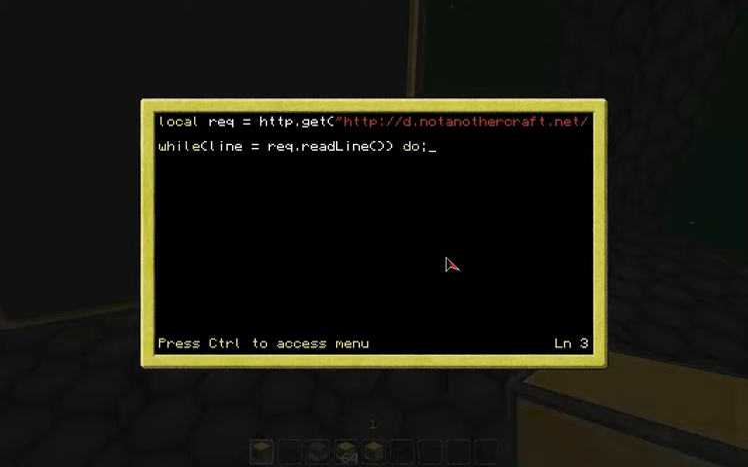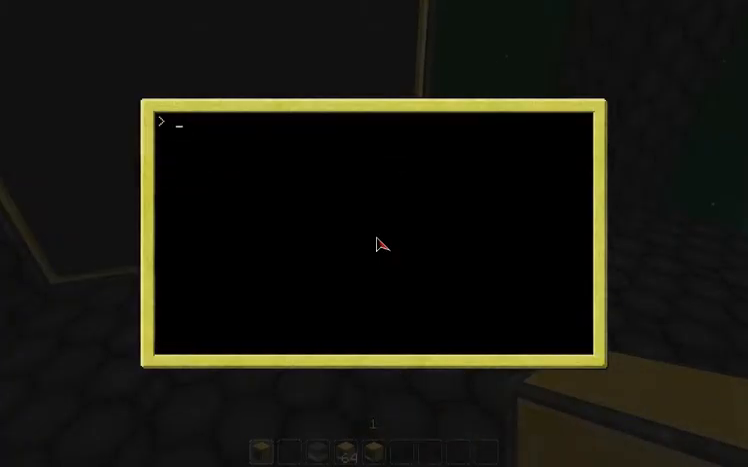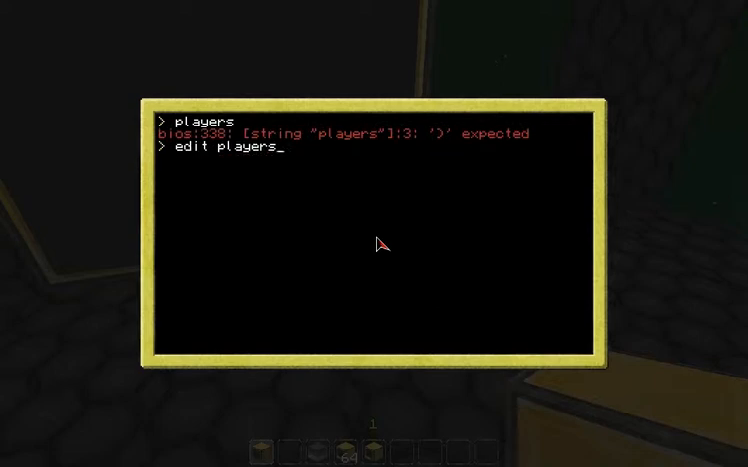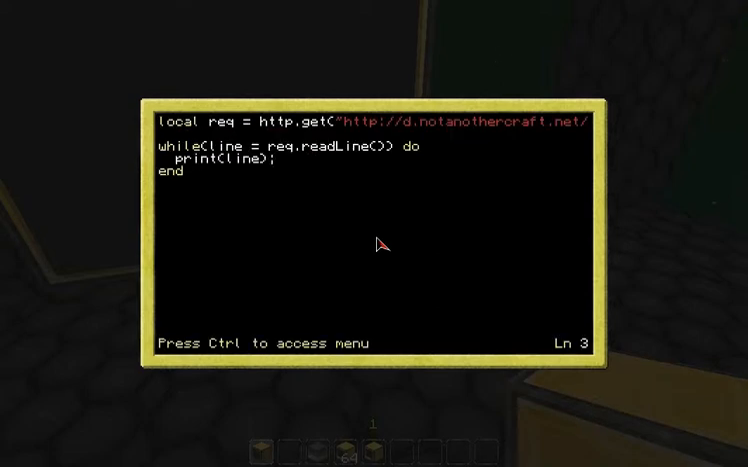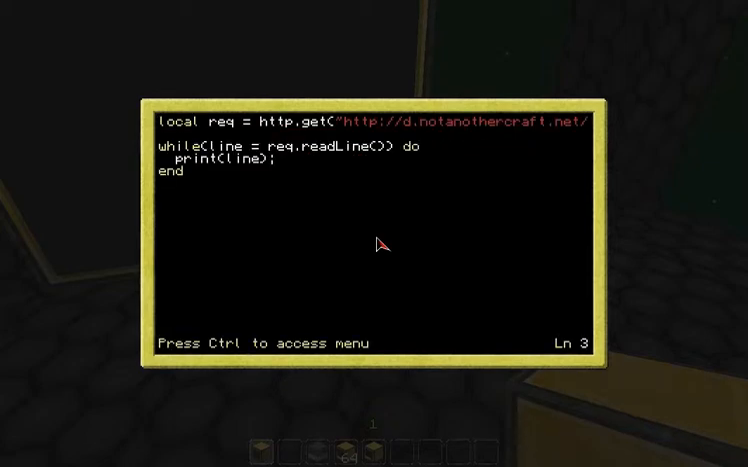So while do, and we're going to say print. Actually, we're just going to print to the console for now. So we're going to print line, semicolon, and then of course try to use VIM shortcuts. So if I say players, it's going to say a close parenthesis is expected. Where's it expecting the close parenthesis? I didn't think to look. This is line 3. Open parenthesis, close parenthesis, close parenthesis.